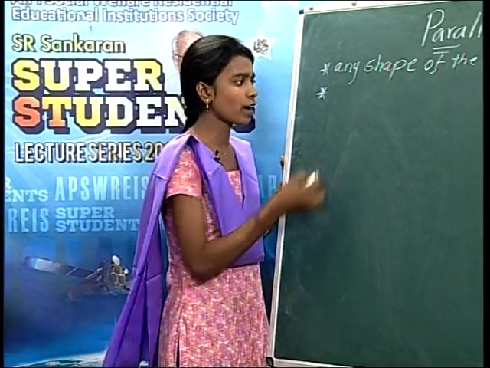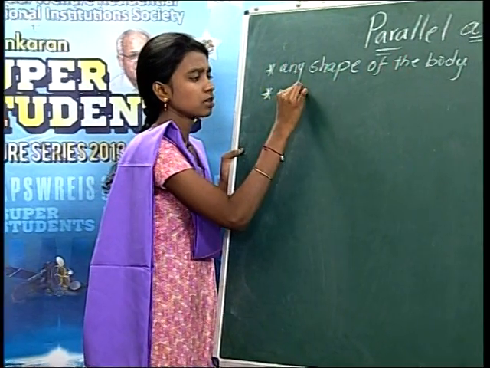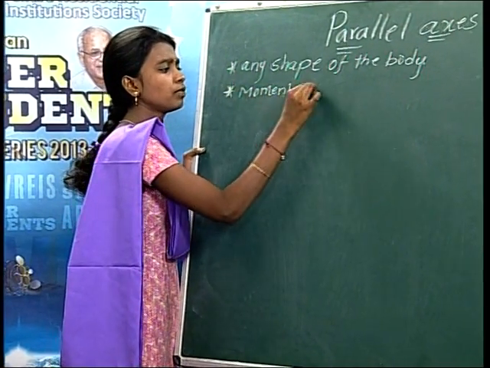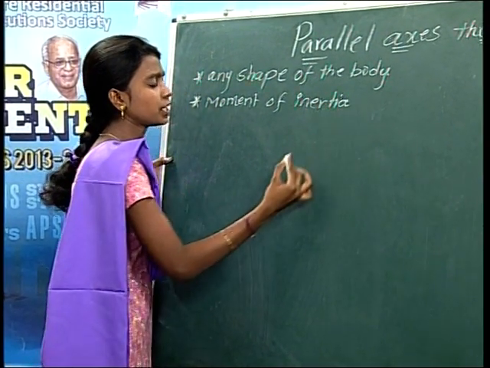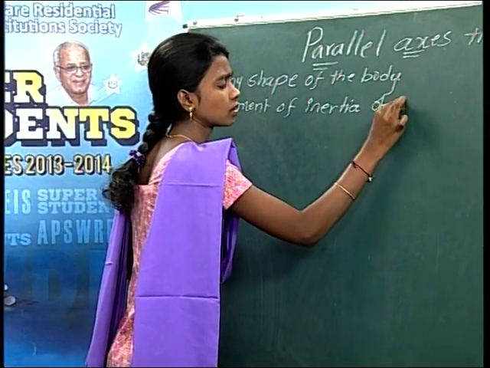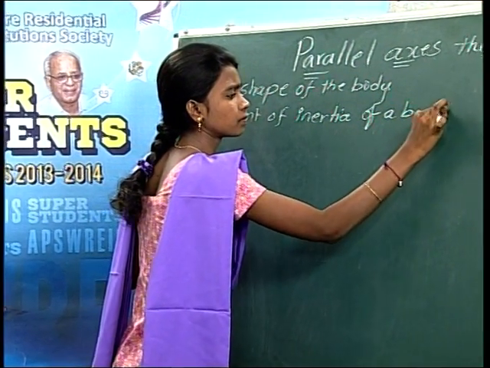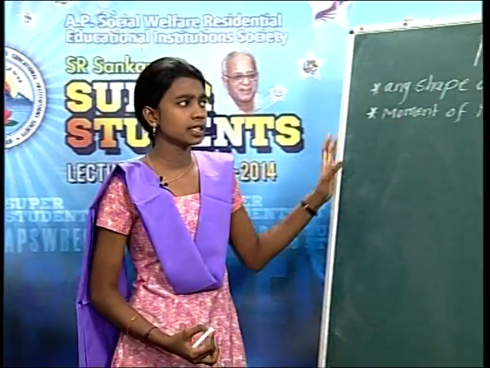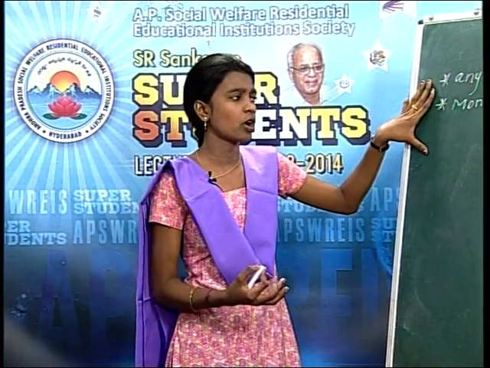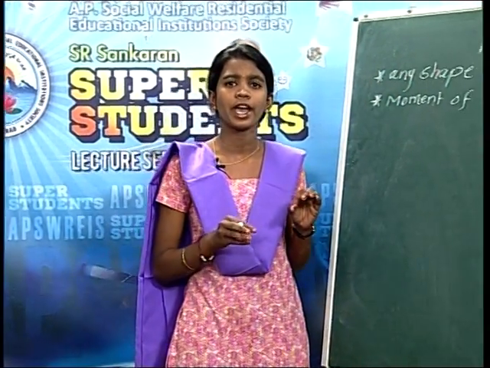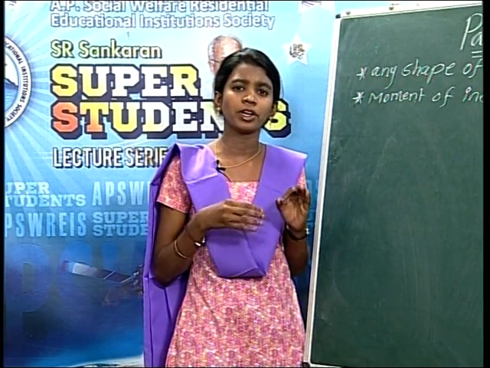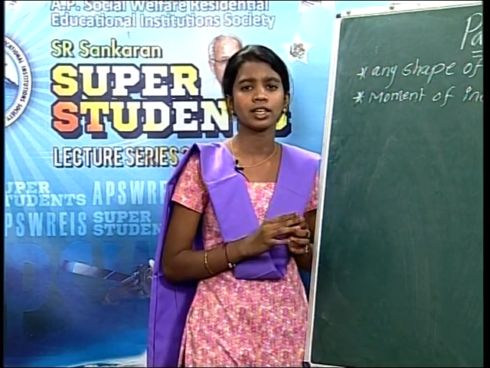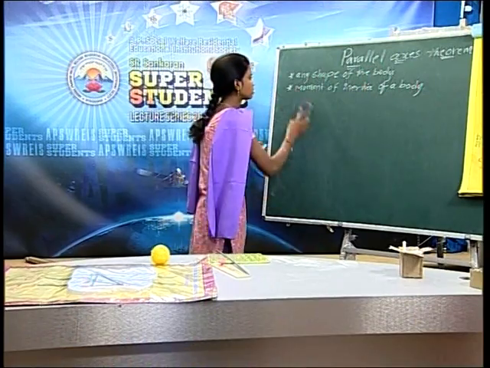This theorem is applicable to any shape of the body, and it allows us to find the moment of inertia of a body about any axis, given the moment of inertia of the axis passing through the center of the mass.